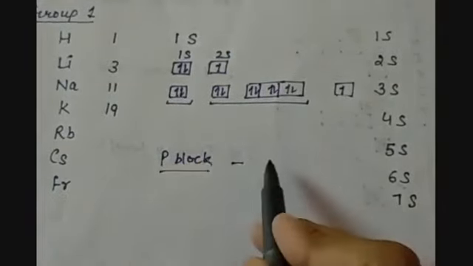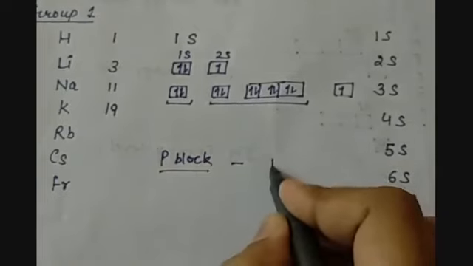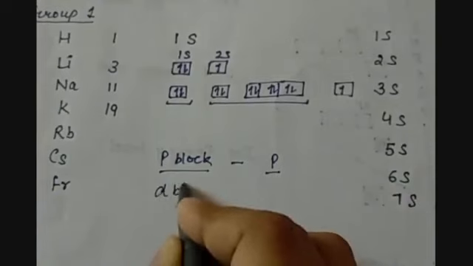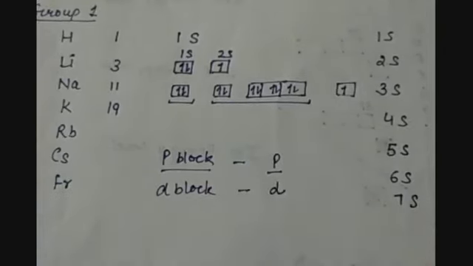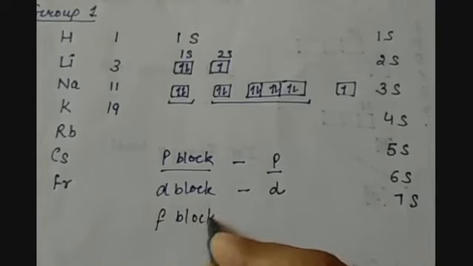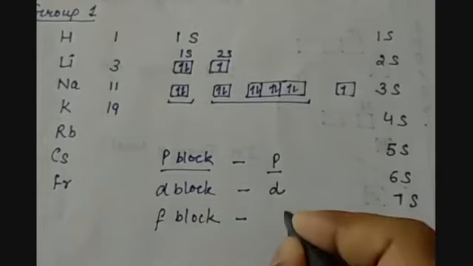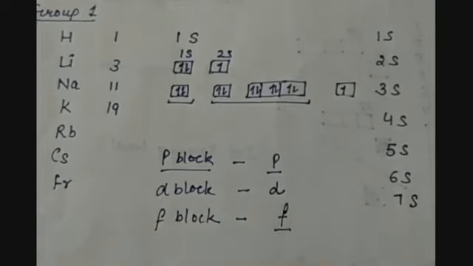So now you can understand that in case of P block elements, the last electron will come into the P subshell. In D block elements, the last electron or the highest energy electron will come into the D subshell. And in case of F block elements, which are called inner transition elements, the highest energy electron will come into the F subshell of the orbits.